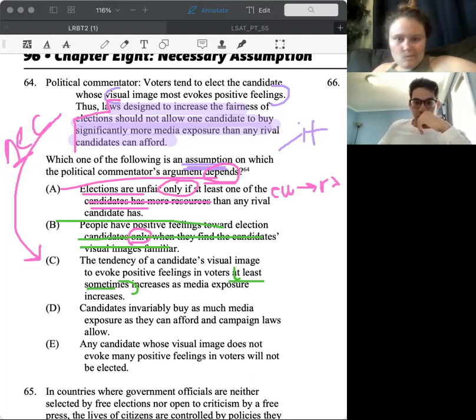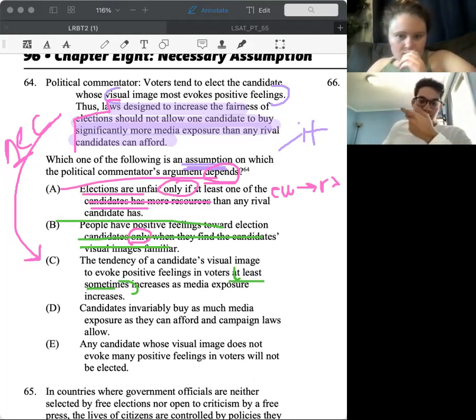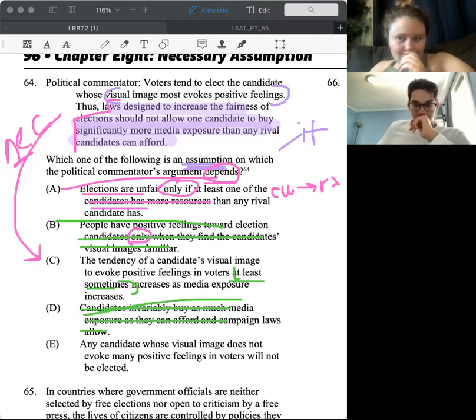Candidates invariably buy as much media exposure as they can afford, and no, that's not needed. Okay. And any candidate whose visual image does not evoke many positive feelings in voters will not be elected. That's not either. Excellent. That's our answer, C.